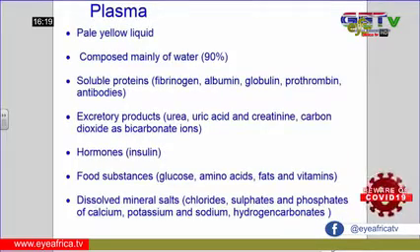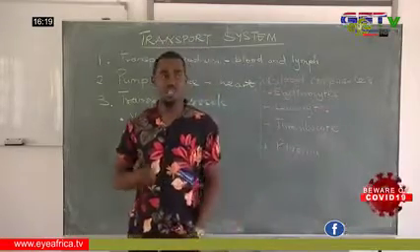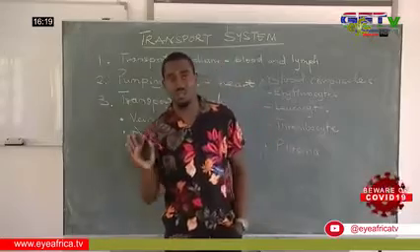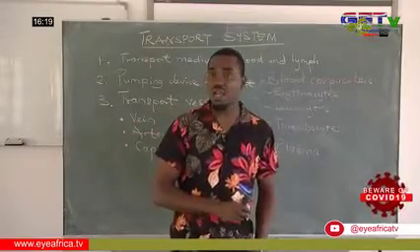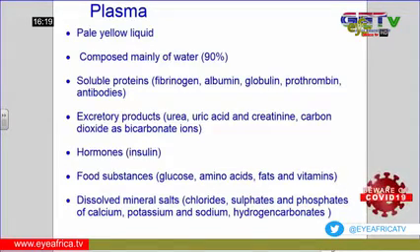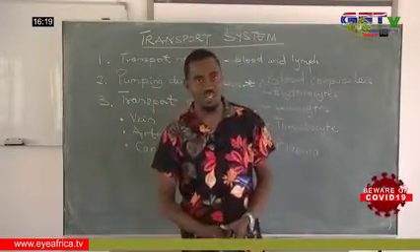Now looking at the plasma, we are going to look at the description of the plasma. The plasma is a pale yellow liquid, which consists mainly of water, about 90% water, and it contains soluble proteins, which we refer to as plasma proteins. Plasma proteins such as fibrinogen, albumin, globulin, prothrombin, and we have the antibodies like the agglutinin, the lysine, and antitoxins.